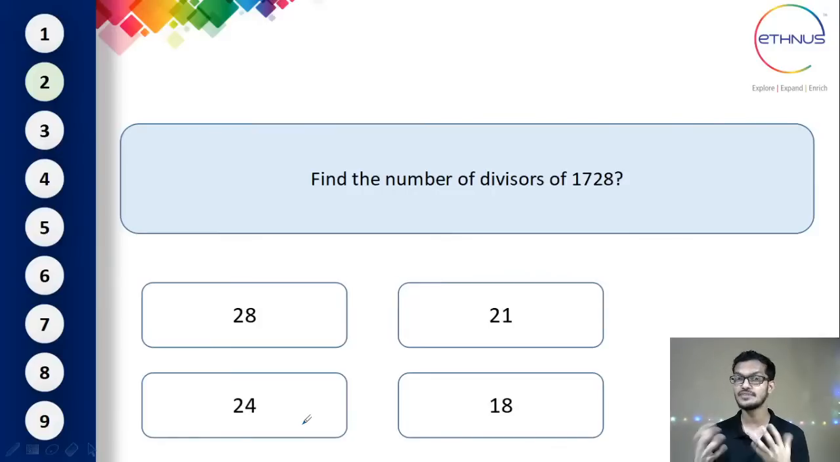Find the number of divisors of 1728. What do you think? What is the answer for this? What is the number of divisors of 1728? There are 4 options: 28, 21, 24 and 18. Which answer did you get? Let me know in the live chat, and I'm going to tell you the solution as well. So here is the solution so that you can get the answer very quickly. I'm going to directly tell you the smart cut.